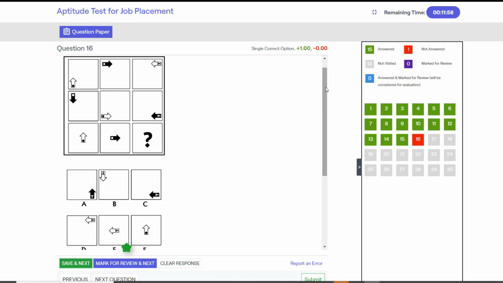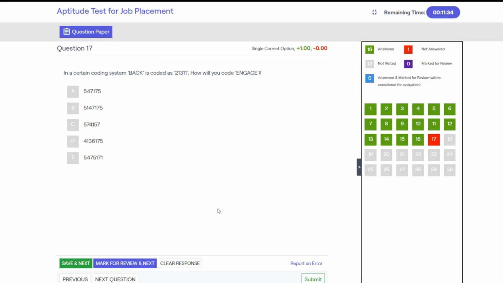Next, if you check row-wise, the third row has the arrows in the center. So option E and F are eligible for the answer as they have the arrow in the center. In each row, the arrow rotates 90 degrees, then flips horizontally. So the next pick should have the opposite direction of this black arrow, and only option E satisfies this condition.